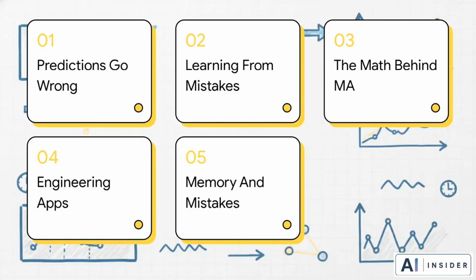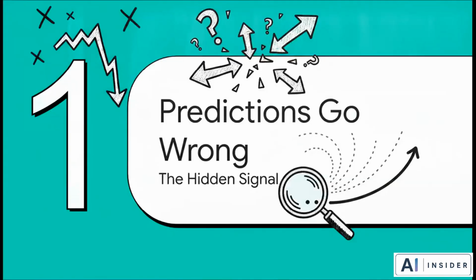So here's our roadmap for solving today's mystery. 1. When predictions go wrong. 2. Learning from mistakes. 3. The mathematics behind MA models. 4. Engineering applications. And 5. Combining memory and mistakes. All right, let's jump right into section 1.